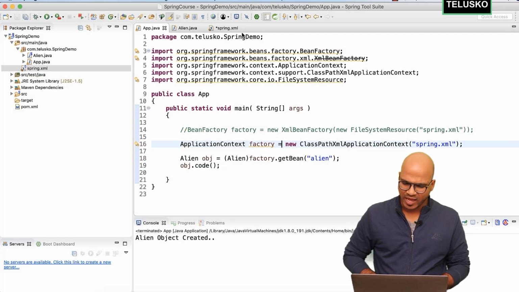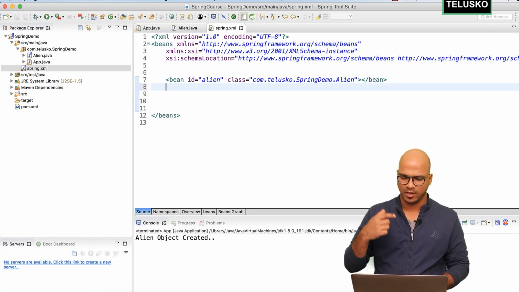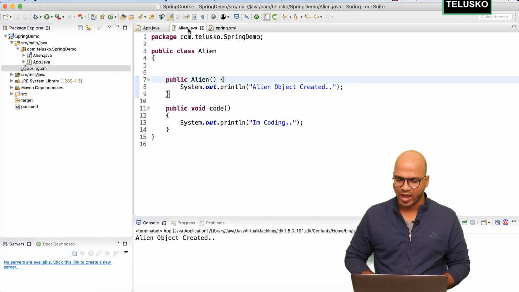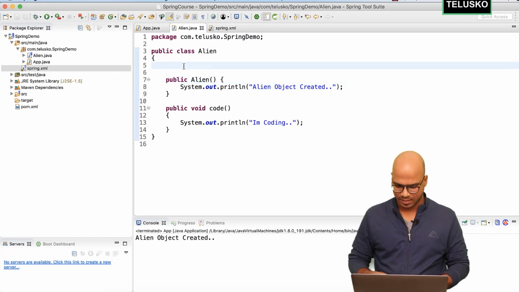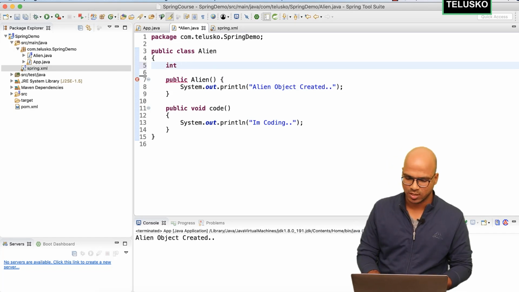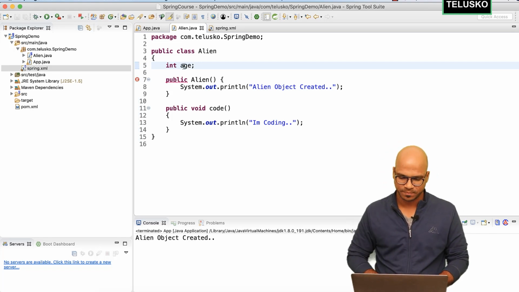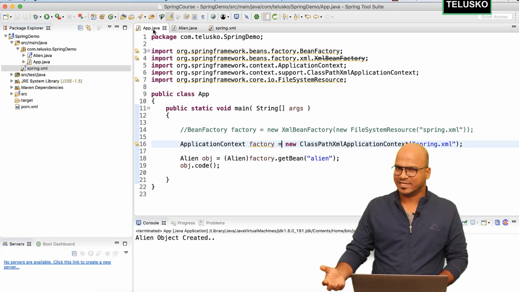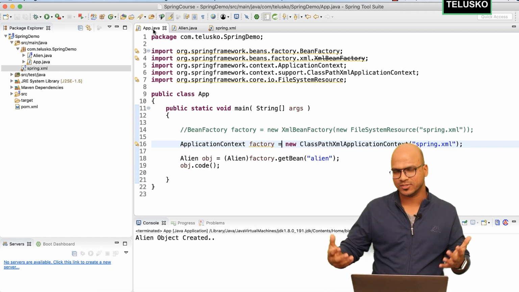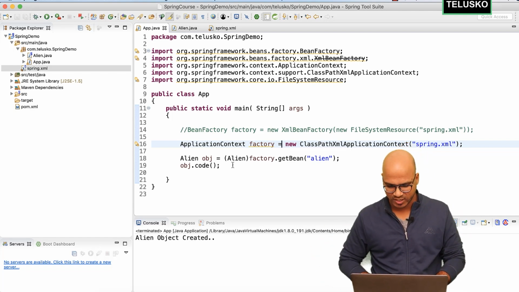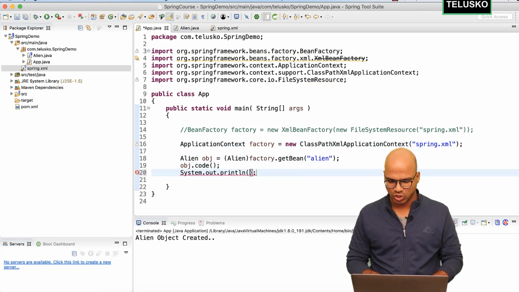But then with this, we have some more questions. For example, what if you have certain variables here? Let me create a simple variable here. Maybe I will not be using a private variable, I will be using a simple variable, int. I will be naming this variable age. Of course, you can go with anything. Every alien will have a different age, right? Okay, it can be the same, but normally it is different. So let's say I have an age there, and I want to print the age of a particular alien.